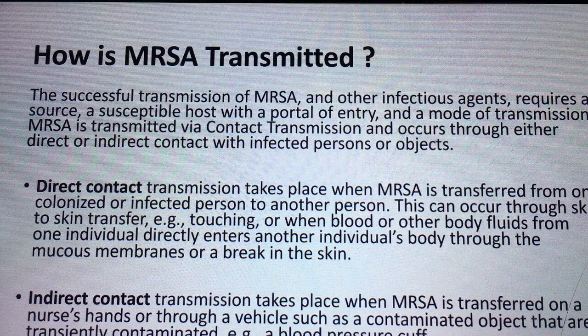The next point is indirect contact. Transmission takes place when MRSA is transferred on a nurse's hand or through a vehicle, such as contaminated objects that are transiently contaminated, for example a blood pressure cuff.